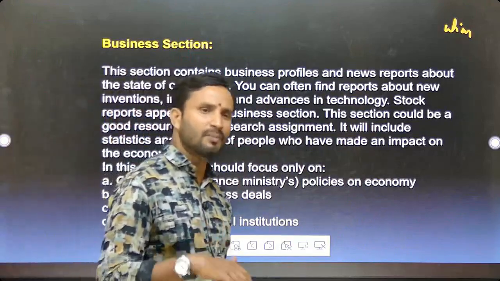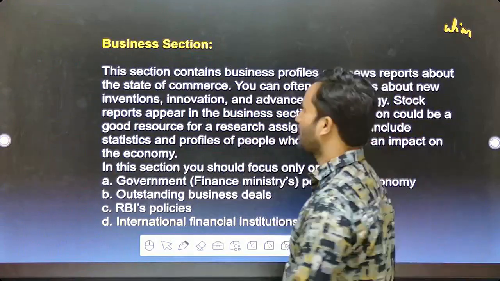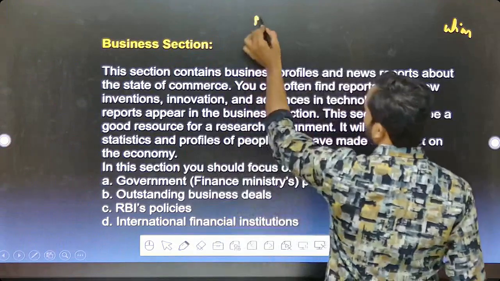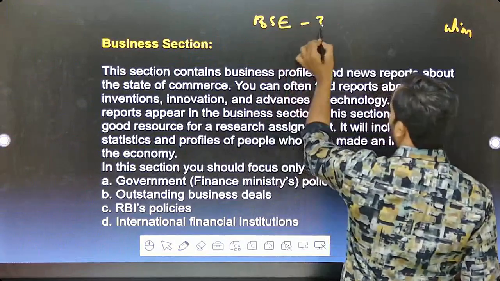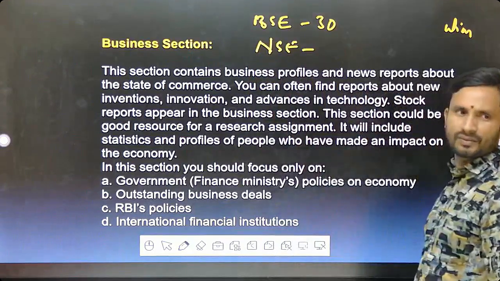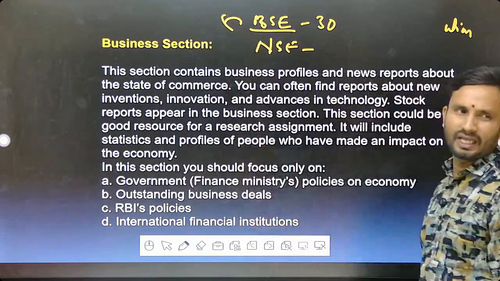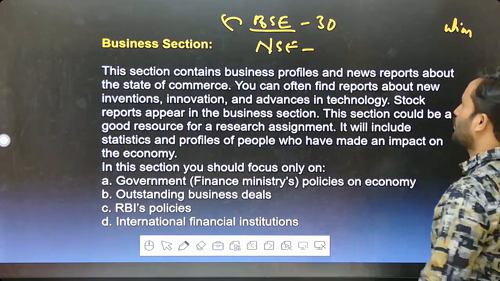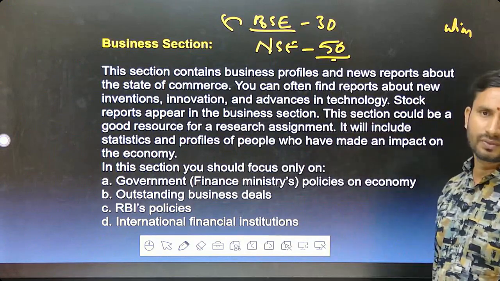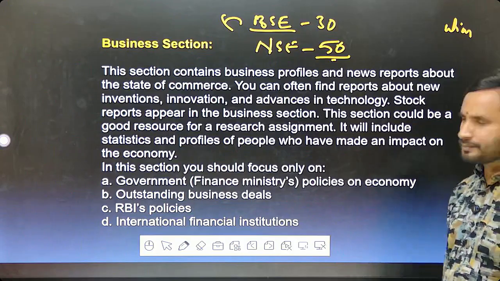Stock markets, for example, in India, the Bombay Stock Exchange, BSE, and NSE. In the Bombay Stock Exchange, how many companies are being traded here? 30 companies are being traded. NSE, National Stock Exchange, Nifty Index. So BSE, Bombay Stock Exchange, its index is the sensitivity index, Sensex. So 50 companies are being traded over here in the NSE, National Stock Exchange. Clear of it? So this is what it is.